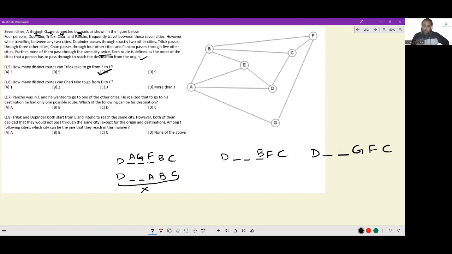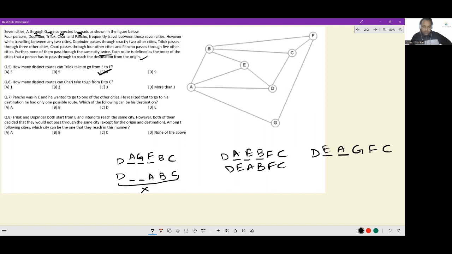Now, in order to get to B, in two steps, I can do it in DAEB or I can do it in DEAB, FC. I've got two routes. In order to get from D to G, DEAG would work, DEAG would work.